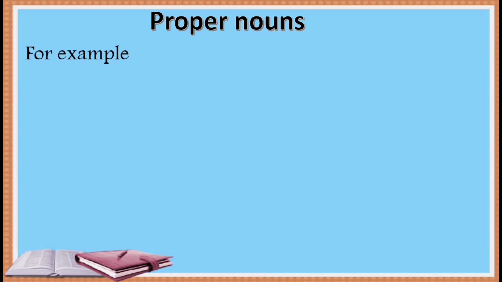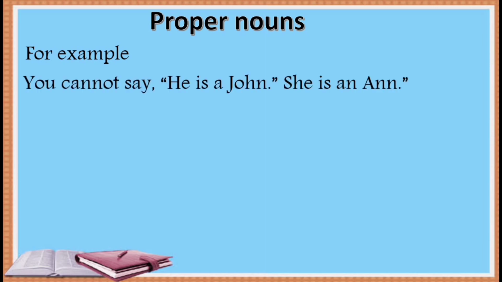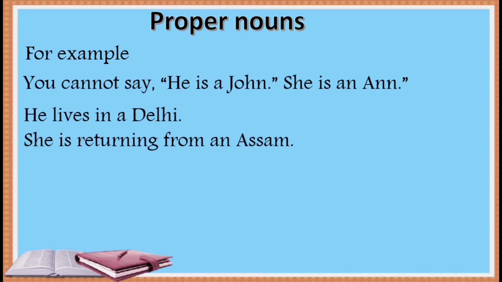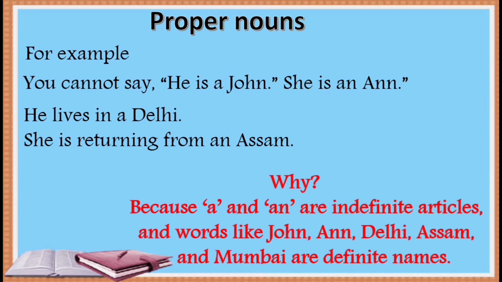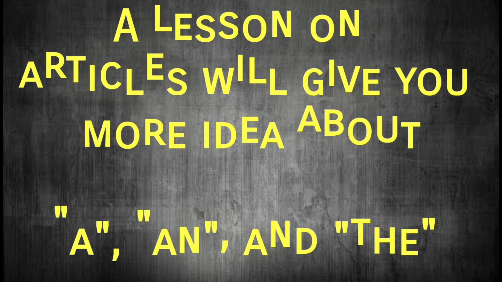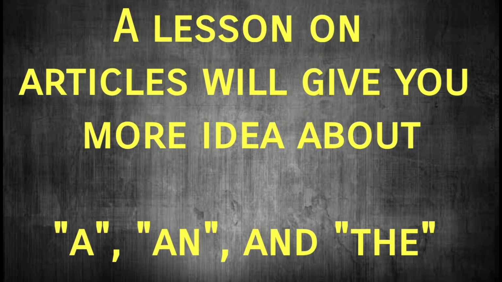For example, you cannot say he is a John or she is an Anne. We never say he lives in a Delhi. She is returning from an Assam. Why? Because a and an are indefinite articles. That means they are used with indefinite subject or the object. And the words like John, Anne, Delhi, Assam, and Mumbai are definite names. A lesson on article will give you more idea about the usages of a, an, and the.